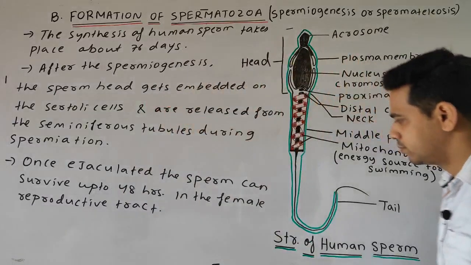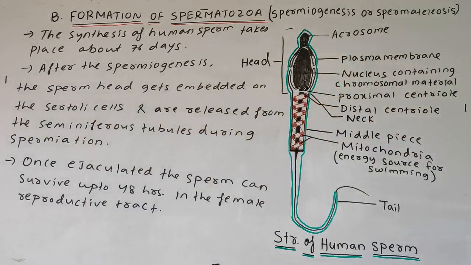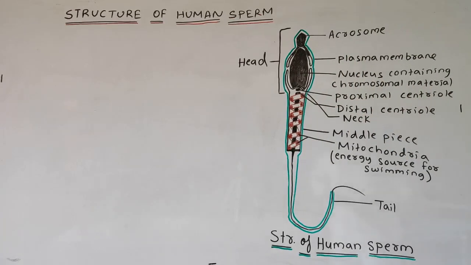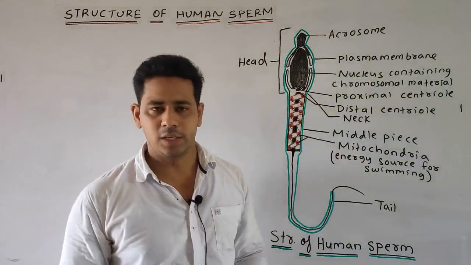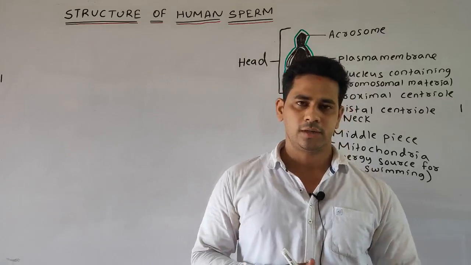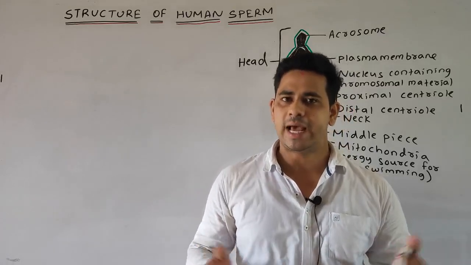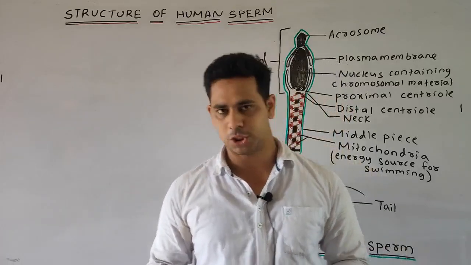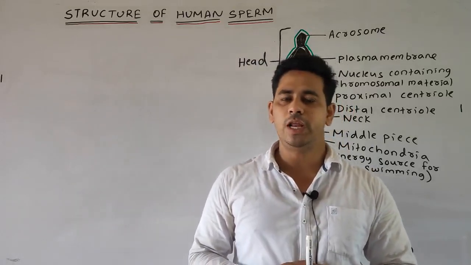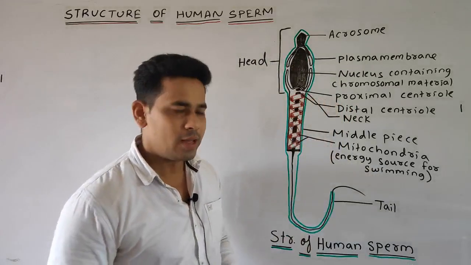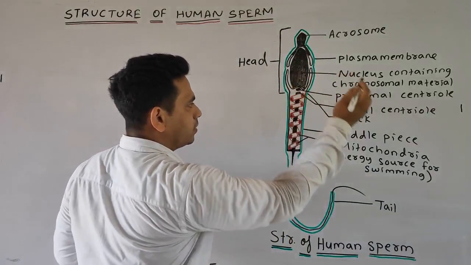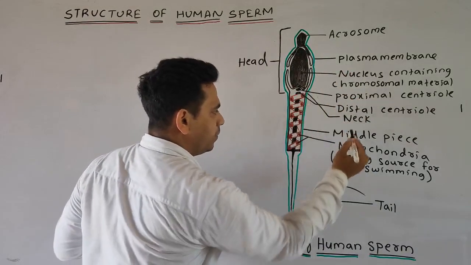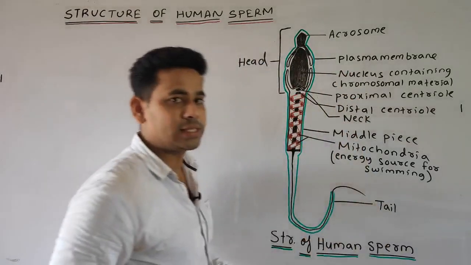Please note down. Now students, we will discuss the complete structure of the human sperm. First point: the human sperm is tiny and microscopic in structure, and a fully developed spermatozoon consists of 4 distinct parts: head, neck, middle piece, and the tail.